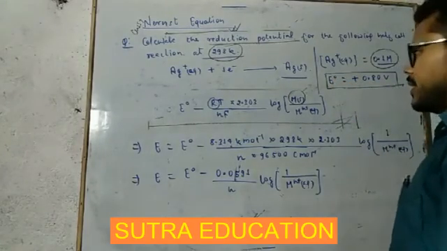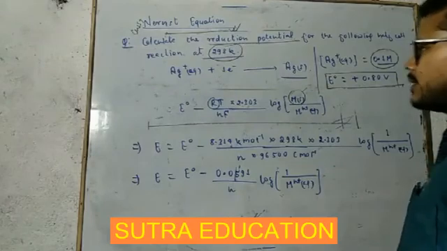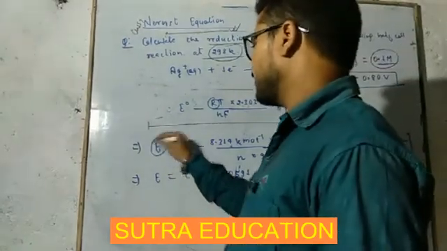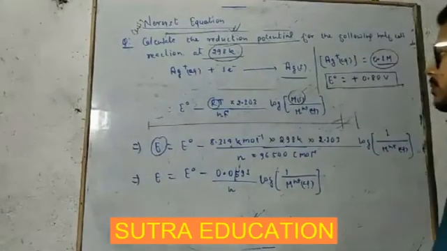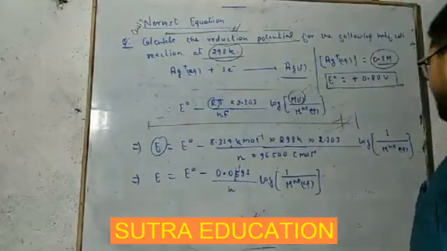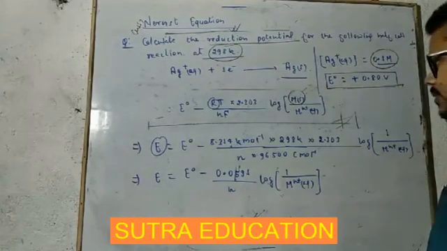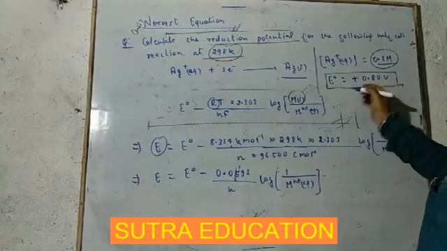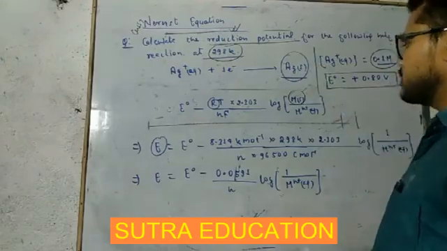So we have to calculate this E, and the formula we know, this is the formula. Why? Because it is solid. I am going to write it.